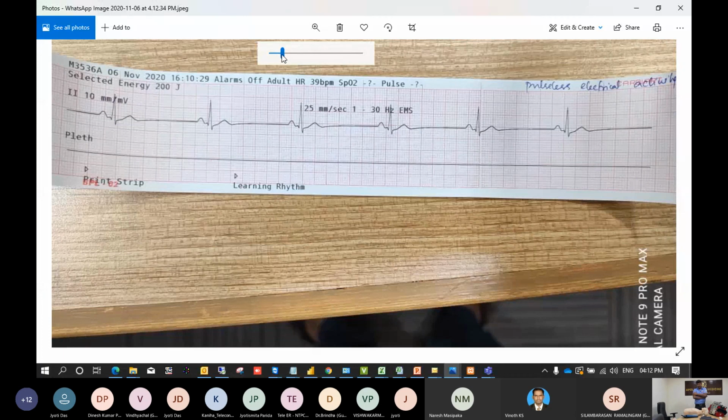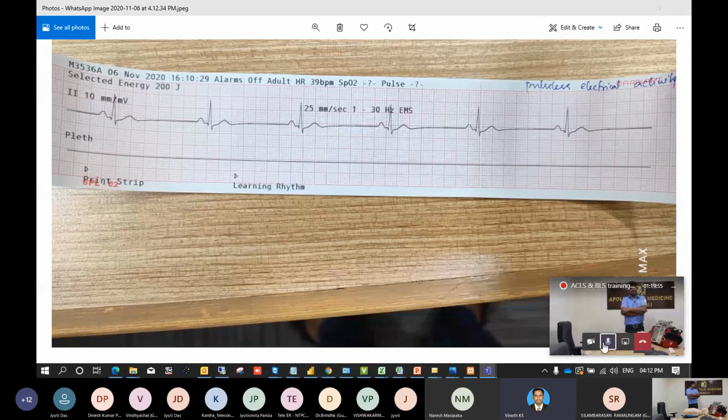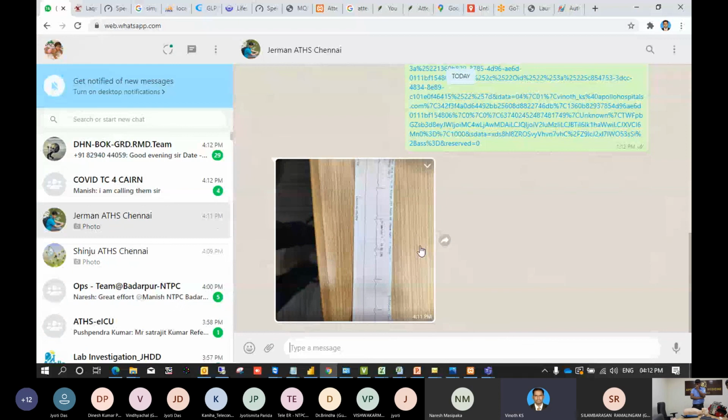Vinod. Yeah, Chairman. I'm sending another image. Can you please download that image and show it? Yeah, this is the last image. I got it. I'm sending, I sent it to you. Please check it.